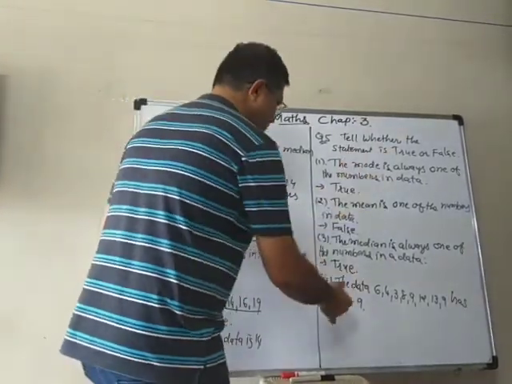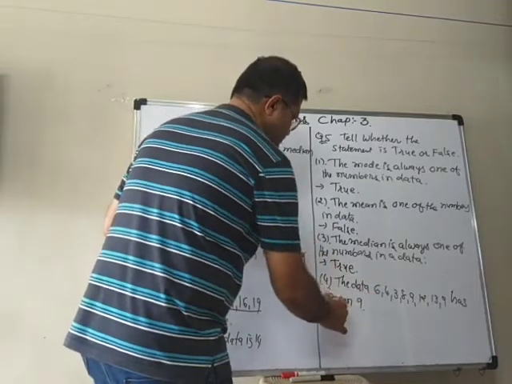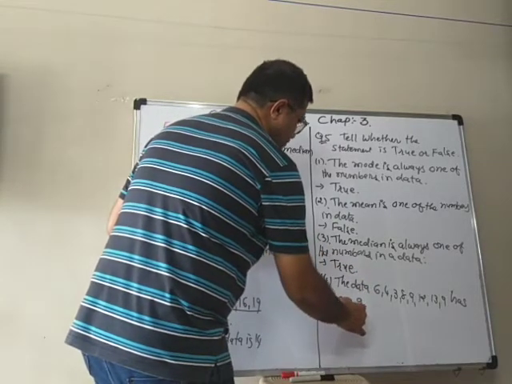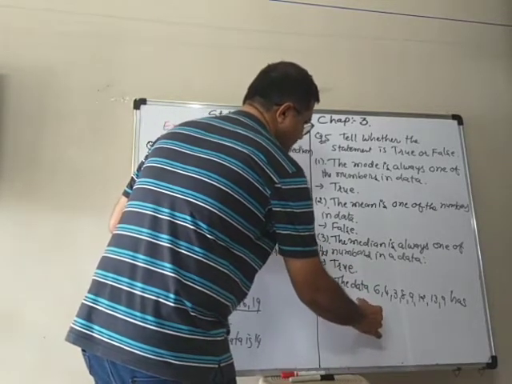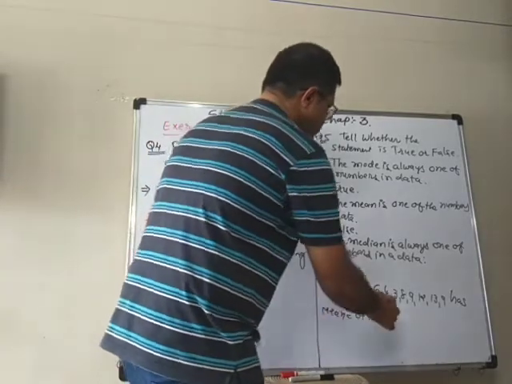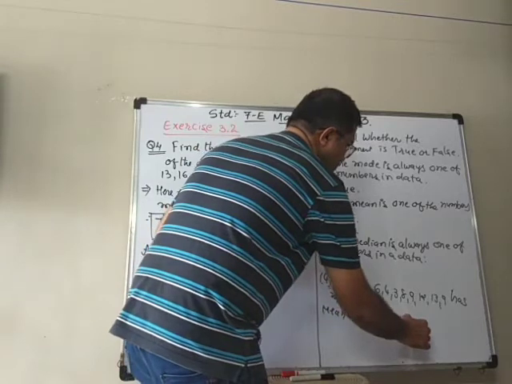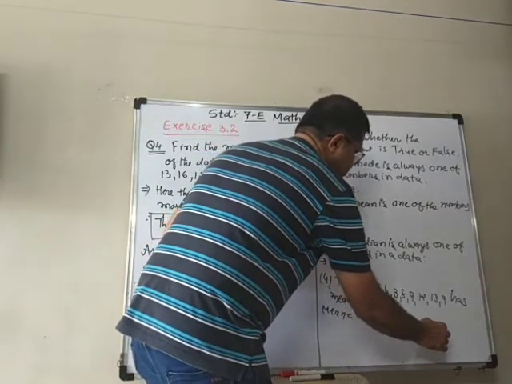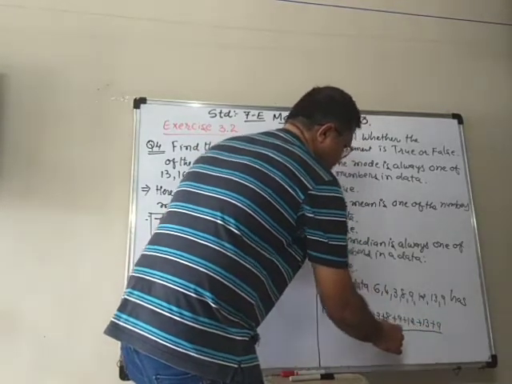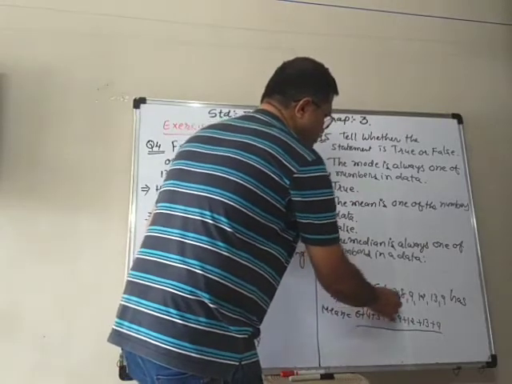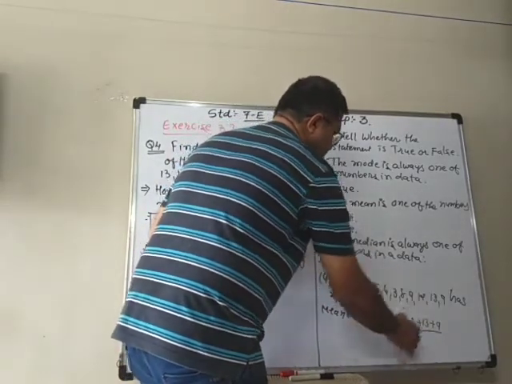We have to find the mean here, because we can't do it directly. So mean is equal to 6 plus 4 plus 3 plus 8 plus 9 plus 12 plus 13 plus 9, divided by how many? 1, 2, 3, 4, 5, 6, 7 and 8.